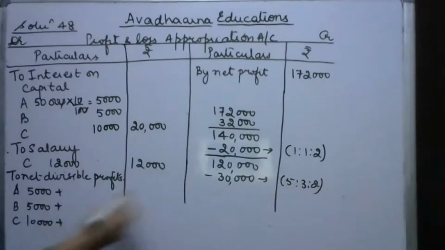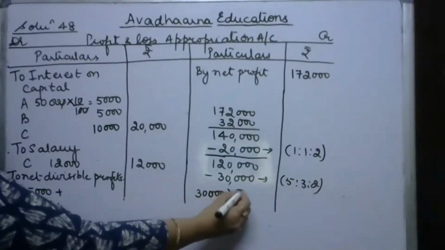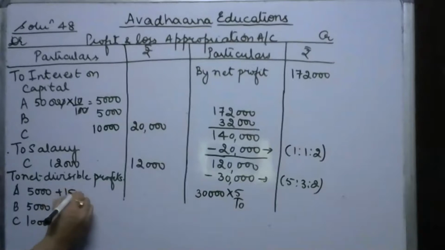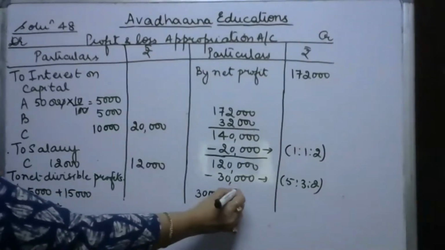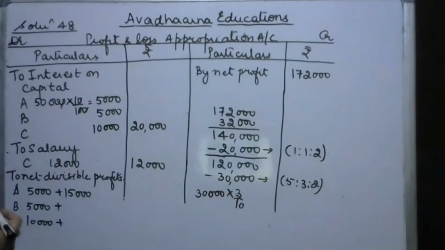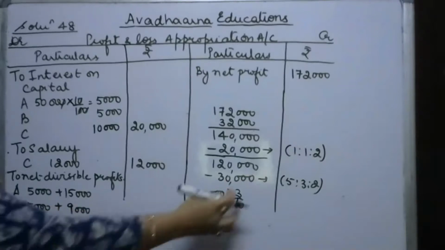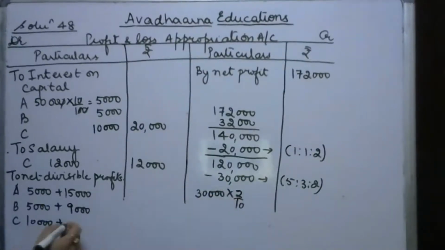That means 5/10 share of 30,000 is 15,000, so A will get 15,000. Then B will get 3/10 share, which is 9,000. And C will get 2/10 share of 30,000, which is 6,000.